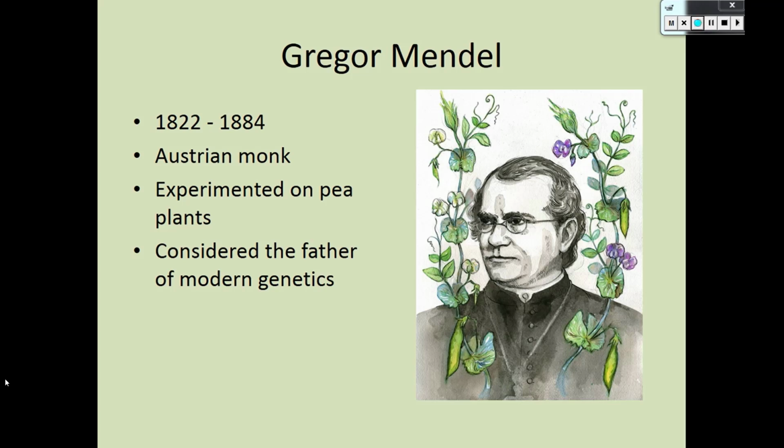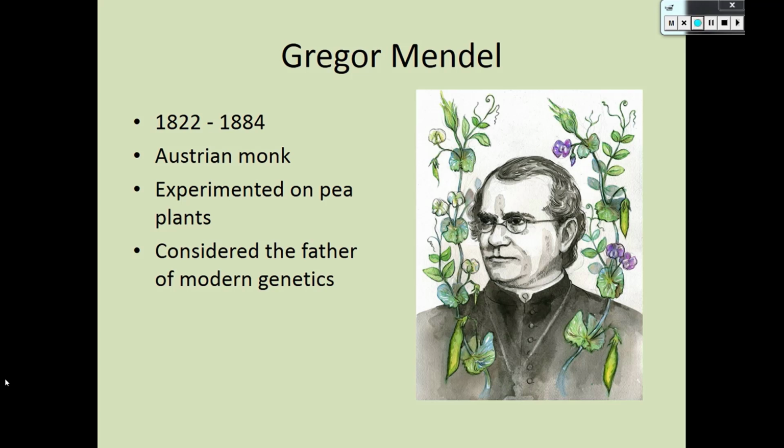And so you can see in his picture here, there are some beautiful pea plants in the background or the foreground, whatever. And you can see that there are different traits that he could study. So pea plants can have purple flowers or they can have white flowers. They can have yellow peas or they can have green peas. The peas themselves can be round or they can be shriveled. So lots of different traits within the same species of pea plant.